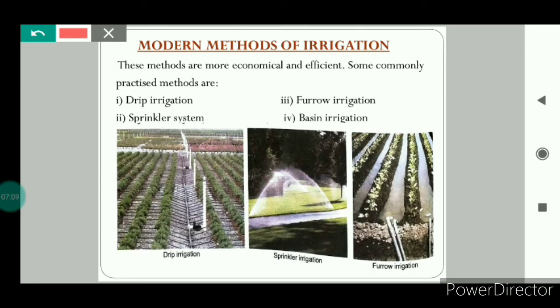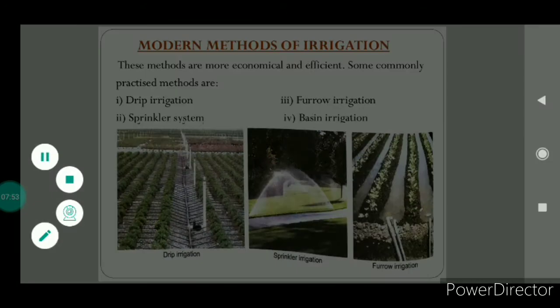In the sprinkler system, there is one long pipe, on which at regular intervals there are perpendicular tubes, and on top of these tubes there are rotating nozzles. With the help of a pump, the water is made to flow through the main pipe with pressure, and then water comes out from these perpendicular tubes through the rotating nozzles, and it falls on the crops as if it is raining. This irrigation system is good for regions where the land is uneven. It is also economical and efficient.